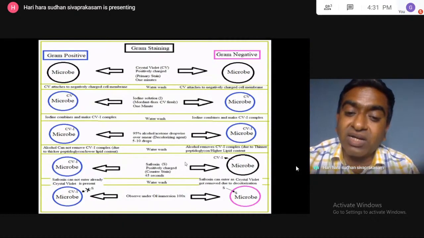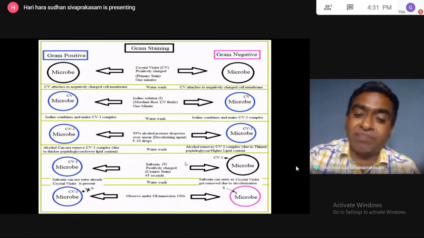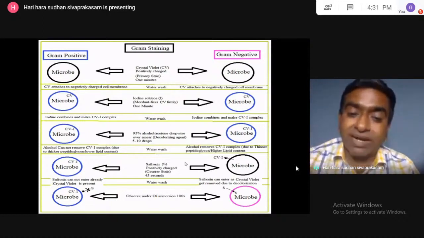We cannot add more alcohol because that will remove the color completely, and the results will not come. Only 5 to 10 drops, then water washing, then we have to add the safranin and wait for 45 seconds. Safranin is the counter stain. That is called the gram staining procedure, and observe under the oil immersion 100x.